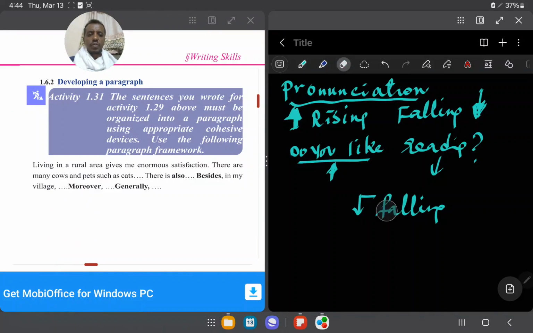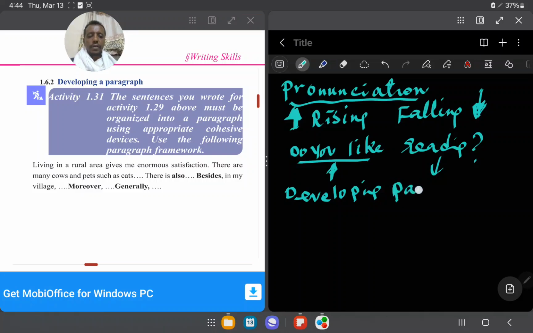Developing paragraph. We can learn to develop a paragraph here. So to develop a paragraph you can use different kinds of connectors.